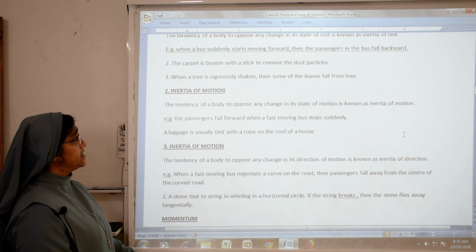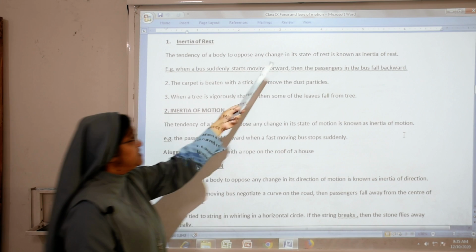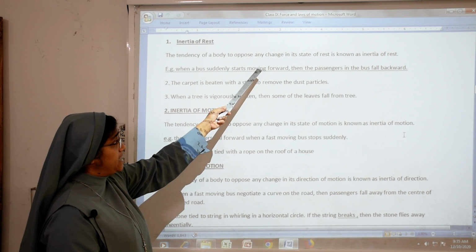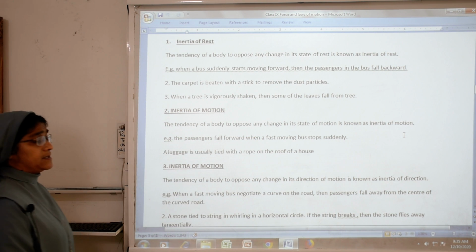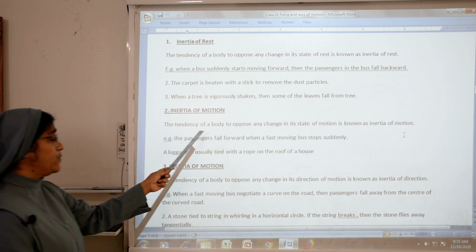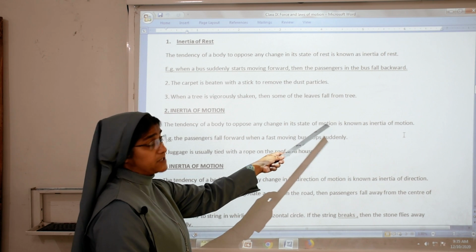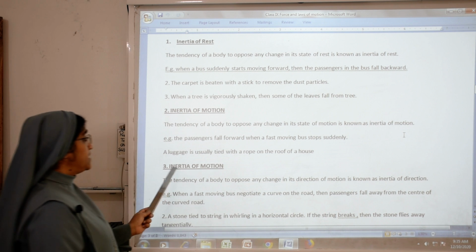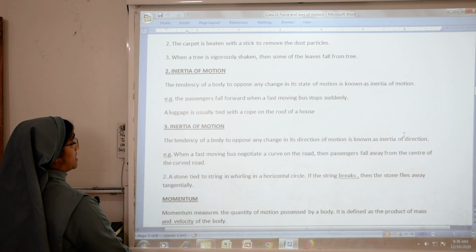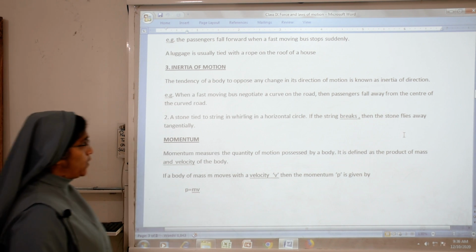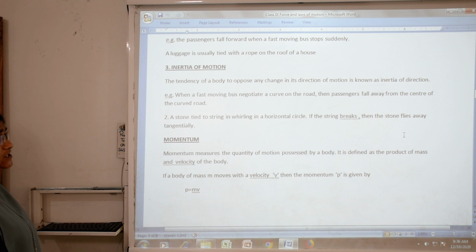We first studied that inertia of rest is the tendency of a body to oppose any change in its state of rest. Inertia of motion means the tendency of a body to oppose any change in its state of motion. Then inertia of direction: the tendency of a body to oppose any change in its direction of motion is known as inertia of direction.